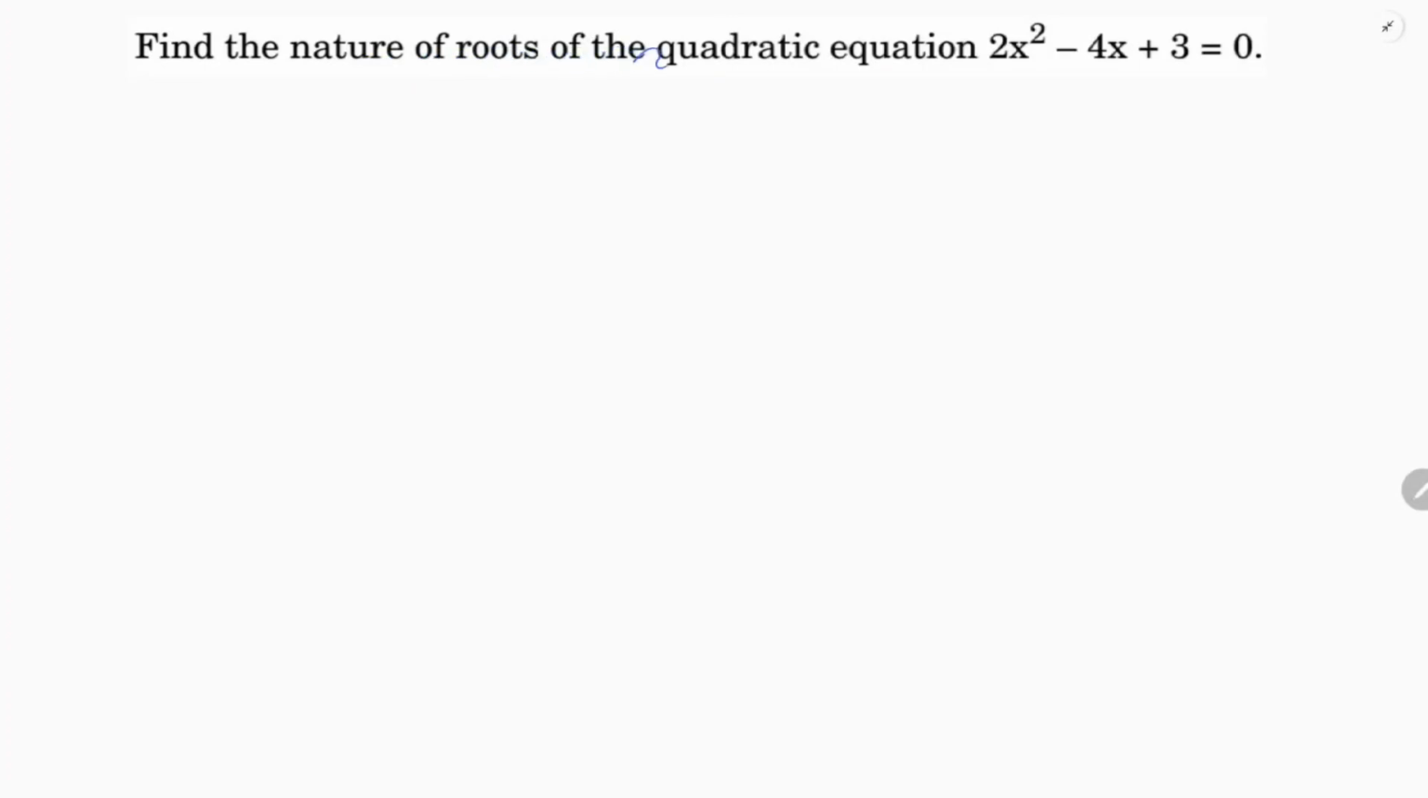Find the nature of roots of the quadratic equation 2x square minus 4x plus 3. To find the nature, we need to find the discriminant.